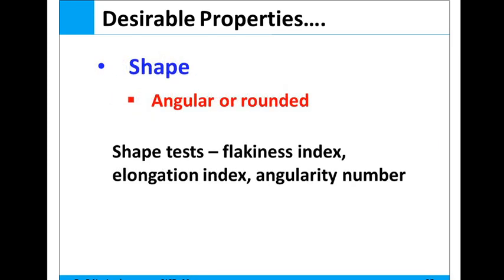The next important test is called the shape test. This test is used to find out the shape of the aggregate, whether it is angular or rounded. The shape test is determined from the flakiness index, elongation index, and angularity number. So these are the different tests used to find out the shape of the aggregate.